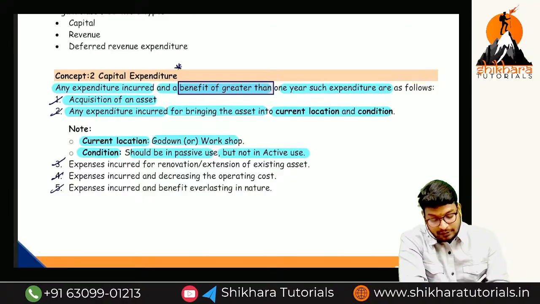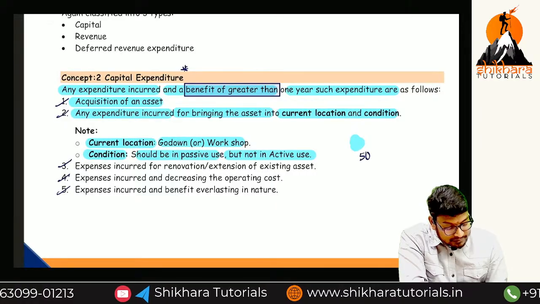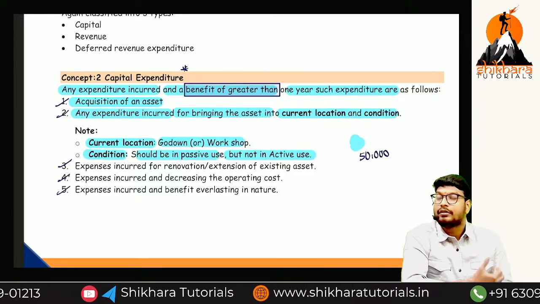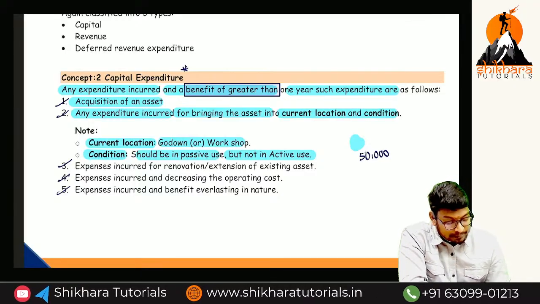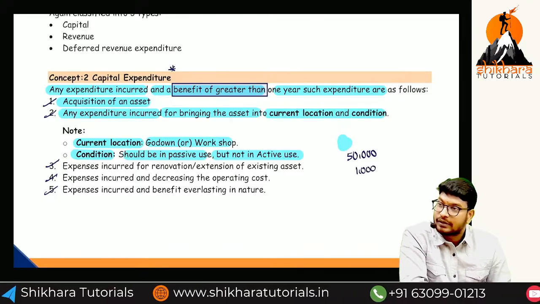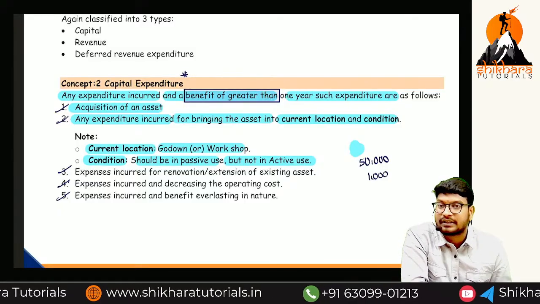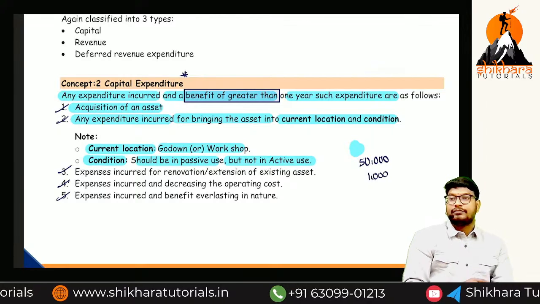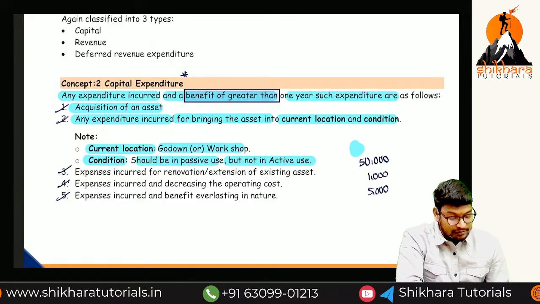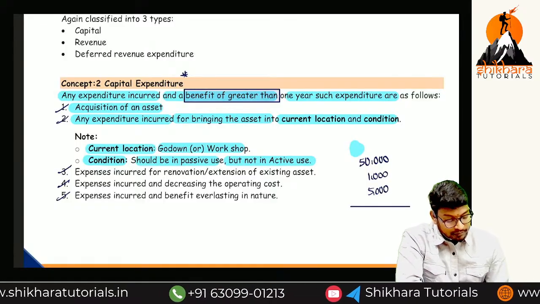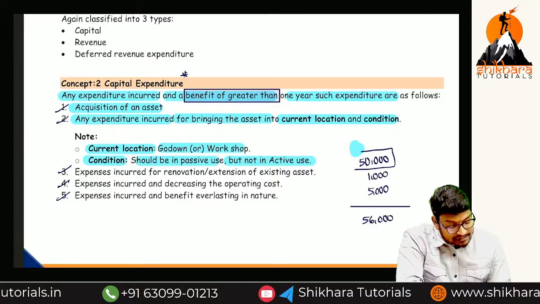For example, we have purchased one air conditioner, cost is equal to 50,000, ma. How much is the air conditioner cost? 50,000. So how can we bring the air conditioner, ma? Through transport, either auto rickshaw or something. So we are paying 1,000 rupees for the auto rickshaw. Okay, na? And then you are paying some amount for the installation. Without installation, we cannot use the product. So we are paying 5,000 rupees for the installation also. So what is the total amount, ma, now? 56,000.